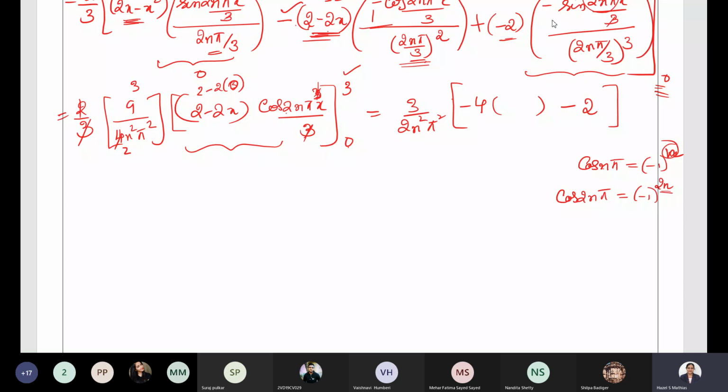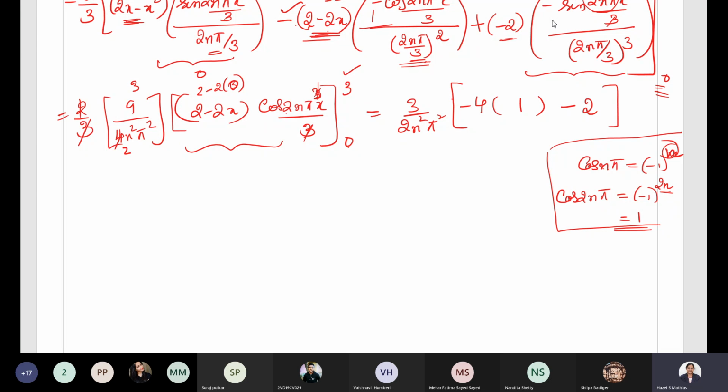It is a multiple of 2, and a multiple of 2 is always an even number. Remember that: 2, 2 2s are 4, 2 3s are 6, 8, 10. These are all multiples of 2. And minus 1 power an even number is always equal to 1. That's why cos 2n pi value is 1. Write this down if you have a doubt anywhere: cos 2n pi value is minus 1 power 2n, and minus 1 power an even number is equal to 1.